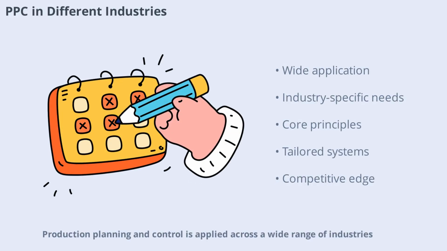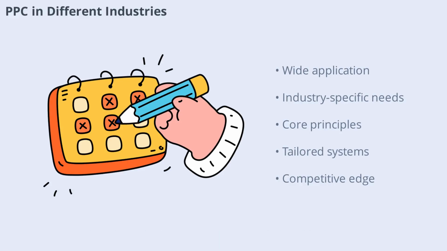Production planning and control is applied across a wide range of industries, from manufacturing and automotive to pharmaceuticals and food processing. Each industry has unique requirements and challenges, but the core principles of PPC remain the same. By tailoring PPC systems to specific industry needs, companies can achieve optimal results and maintain a competitive edge.